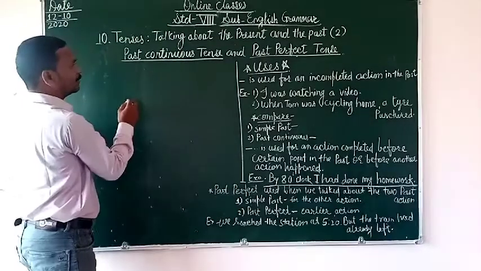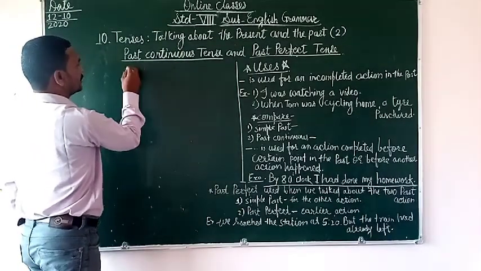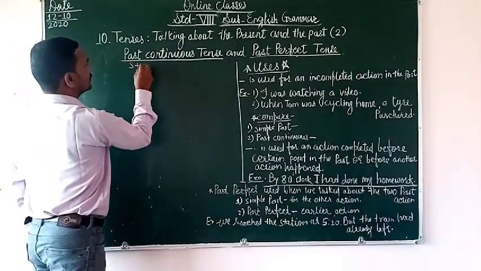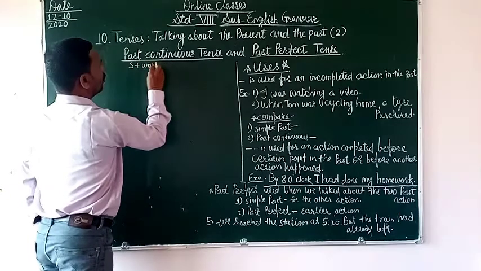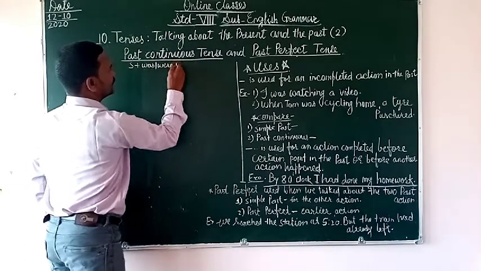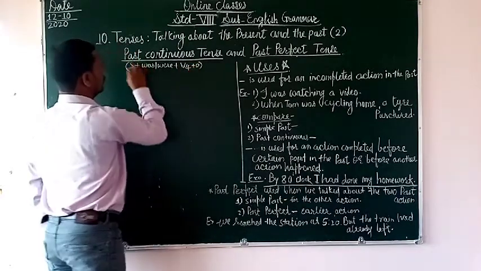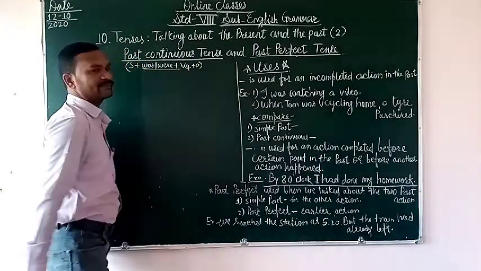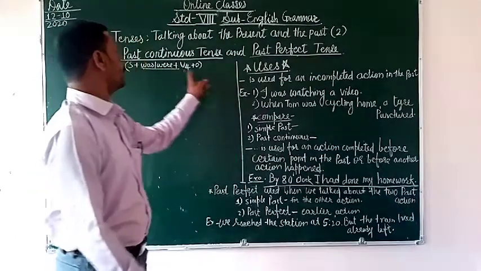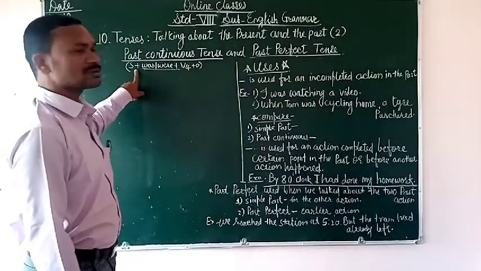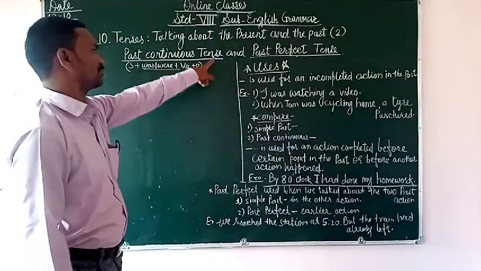So till then we discuss the past continuous tense: subject plus was/were plus V4, that is, verb plus ING, plus object. This is the rule or formula of the past continuous tense.